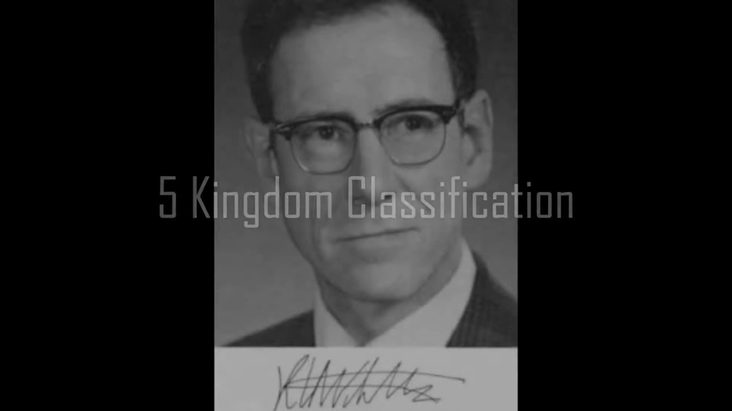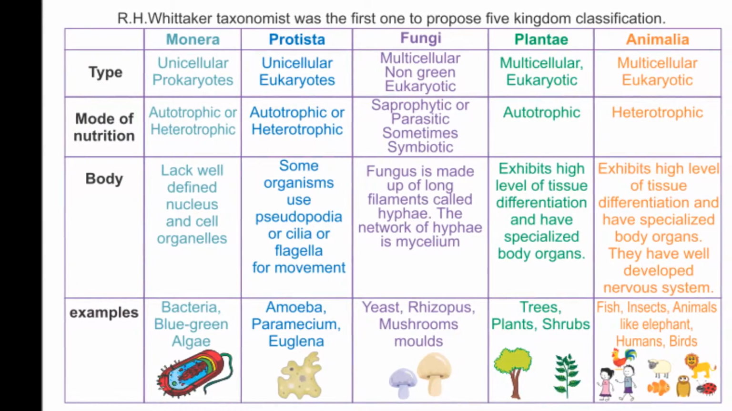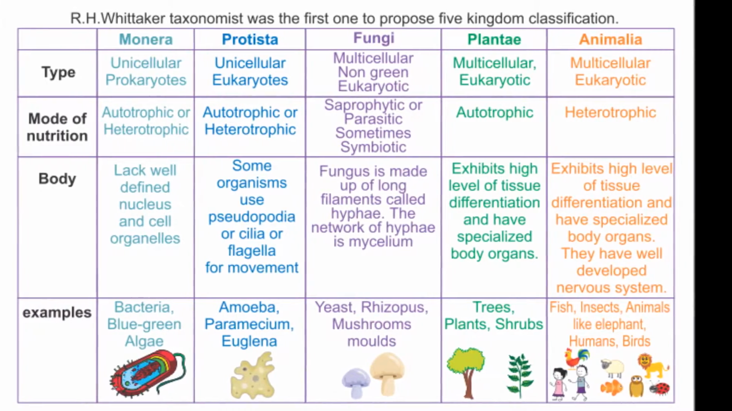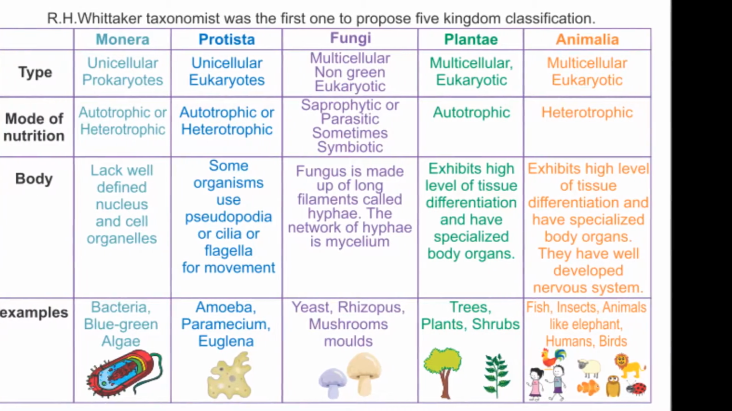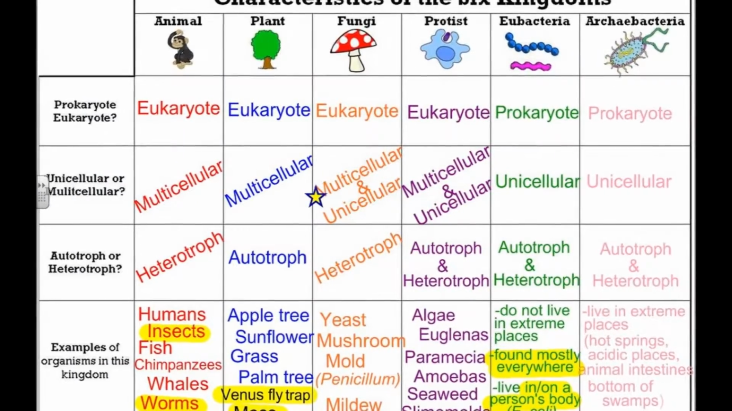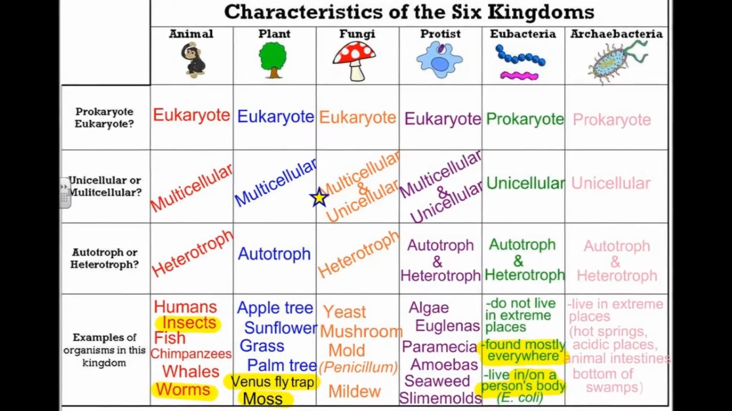Five-kingdom classification. The five-kingdom system of classification was postulated by R.H. Whittaker in 1969. This type of classification includes five kingdoms: Monera, Protista, Fungi, Plantae and Animalia. This classification was made based upon certain characters like cell structure, thallus organization, mode of nutrition, reproduction and phylogenetic relationships.